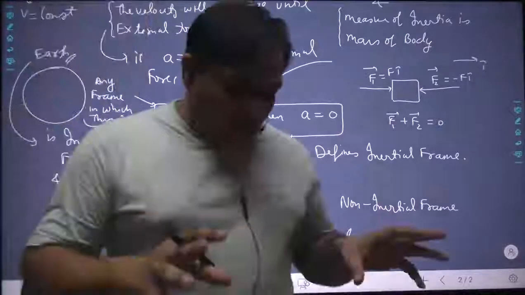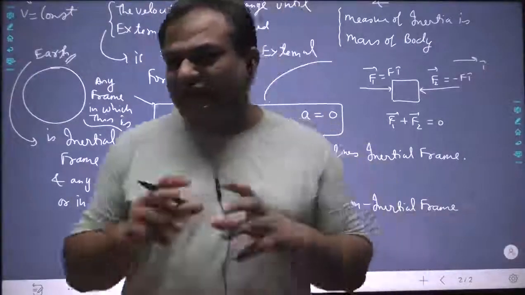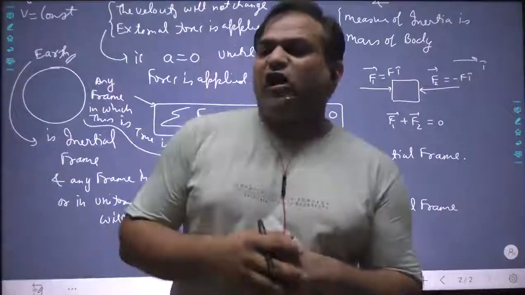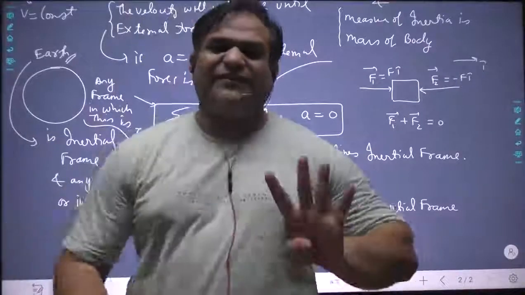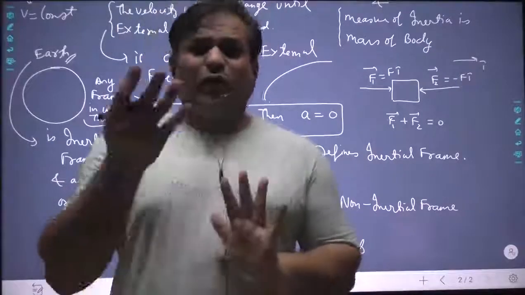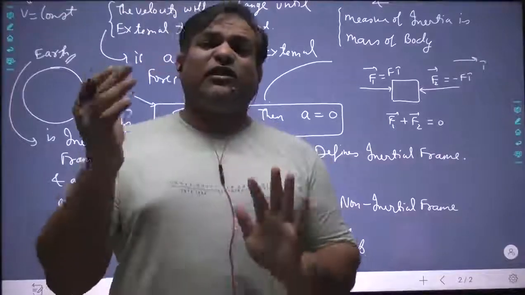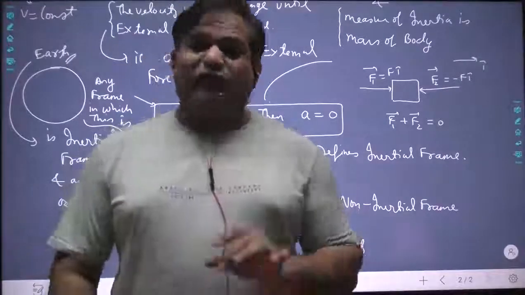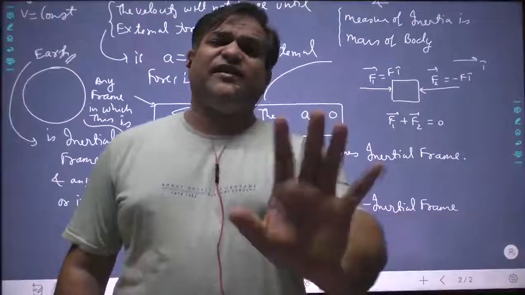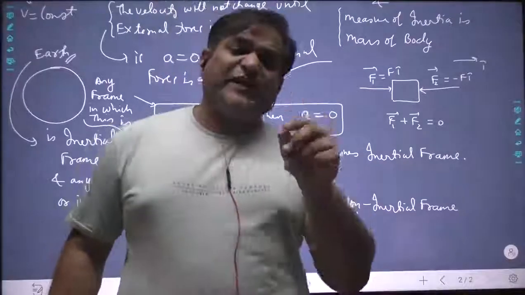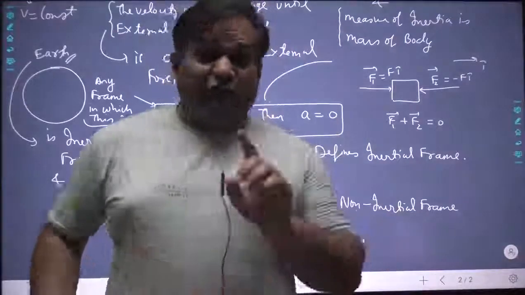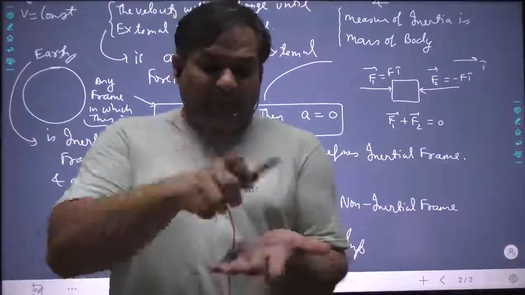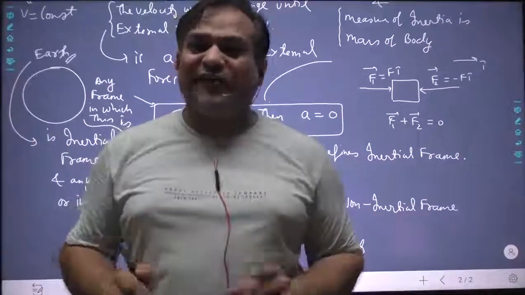Okay, so let me summarize the things that we studied in Newton's first law. If somebody asks you what is Newton's first law of motion, it simply says that if you do not disturb someone, he will not get disturbed. And this particular property of an object of not getting disturbed on its own, like the pen not jumping on its own, is known as inertia.